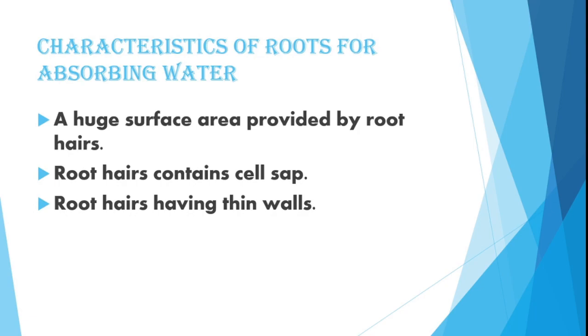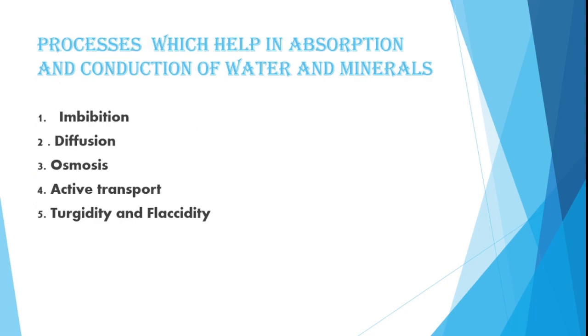The characteristics of roots for absorbing water. What are the characteristics? Firstly, a huge surface area is provided by the root hairs. Root hair contains cell sap. As in the diagram you have seen, a large vacuole is present there, so cell sap is present in abundance. Root hairs have thin walls, so that they can take in water and minerals from the soil.